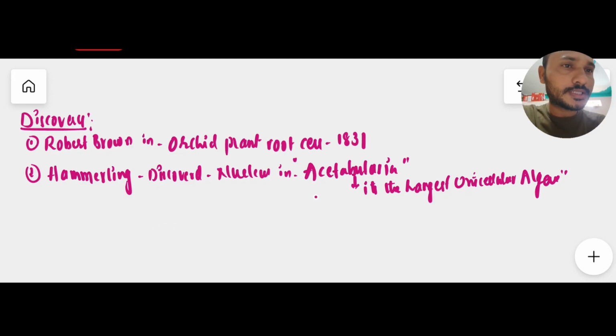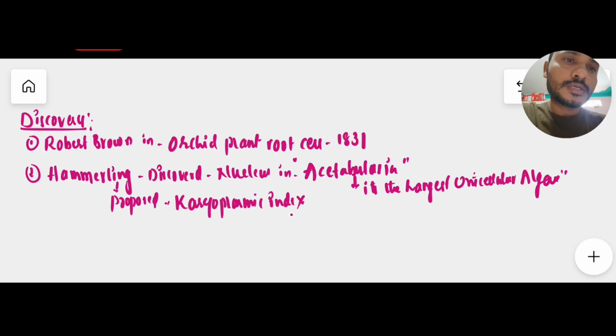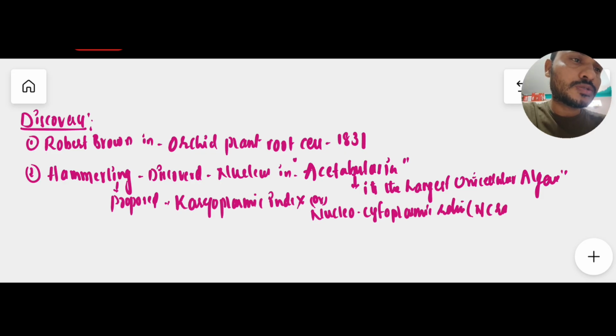And not only did he discover the nucleus in Acetabularia, he proposed the karyoplasmic index. This karyoplasmic index is also known as the nucleoplasmic ratio, or simply we can write N ratio, or KI, meaning karyoplasmic index.